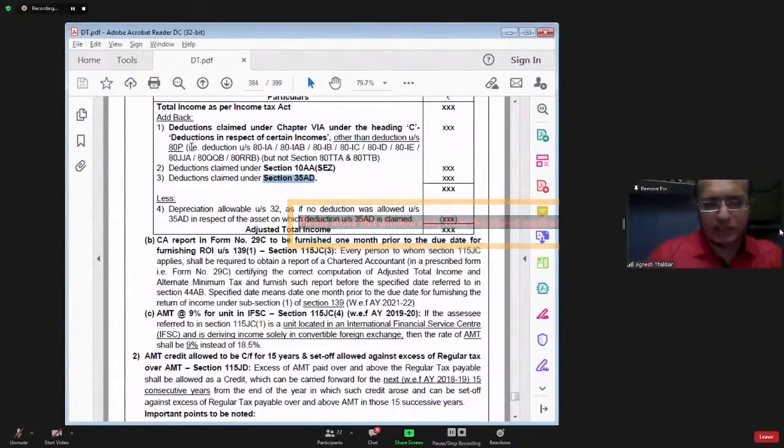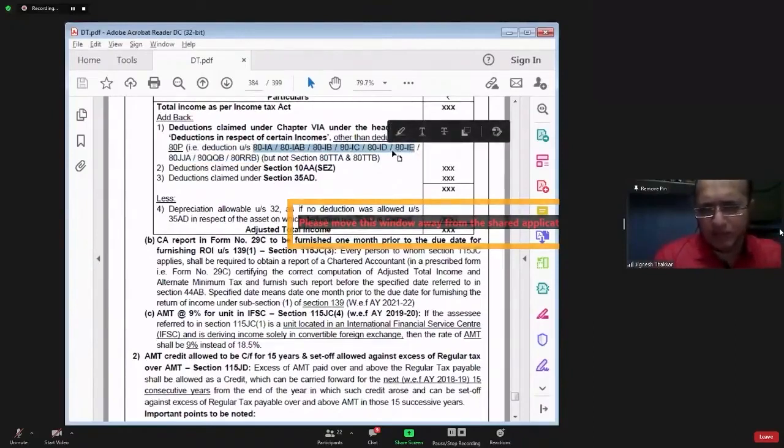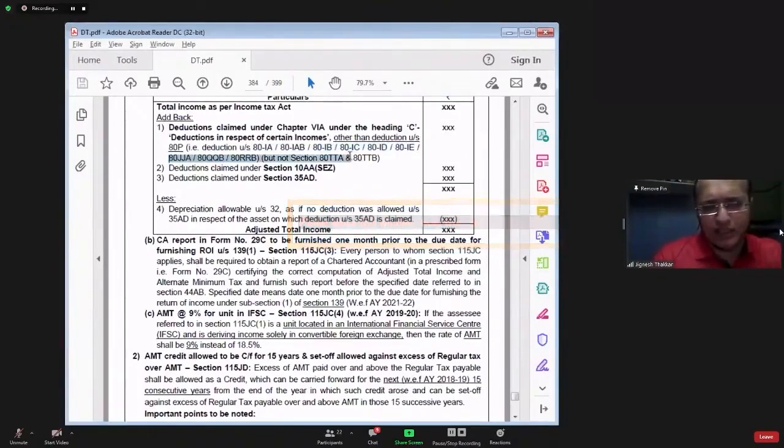If SSC is claiming income-based deduction under chapter 6A, sections 80IA, 80IB, 80IC, 80ID, 80IE, 80IAB, 80IBA, 80JJAA, QQB, RRB, there are many sections of income-based deduction in chapter 6A. These sections are not part of your syllabus. What I have already taught you is 80JJAA, 80QQB, RRB, TTA, TTB. That's all. But what do you mean by income-based deduction? Section 10AA is also an income-based deduction only.